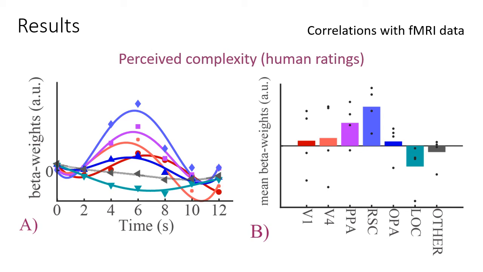We see that perceived image complexity is mostly correlated with positive activity in PPA and RSC and negative activity in LOC.